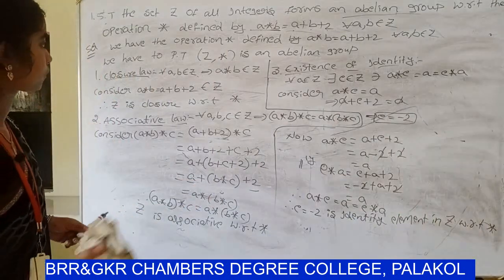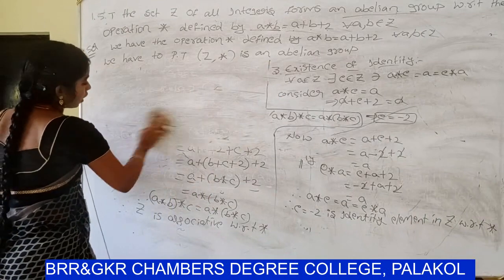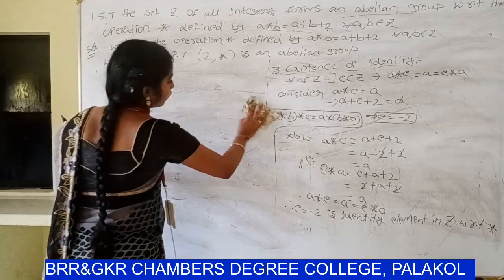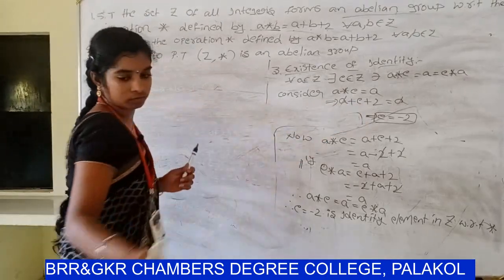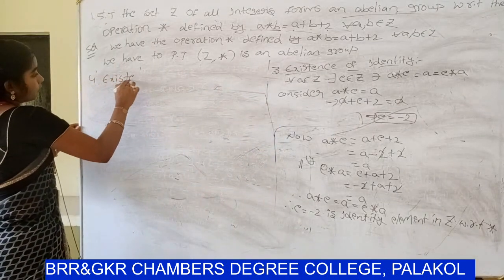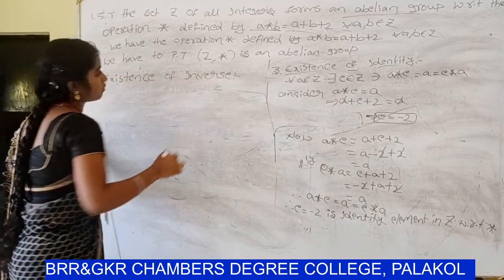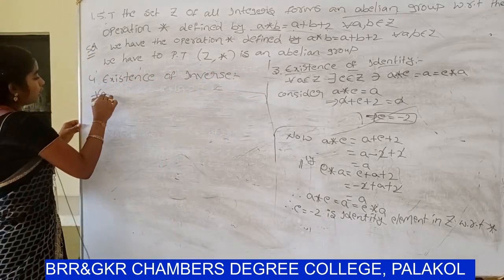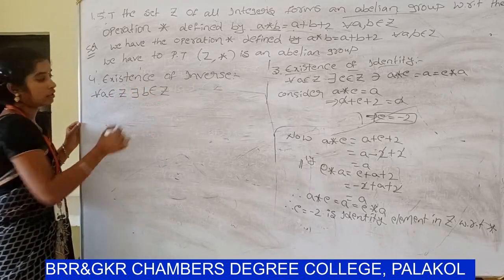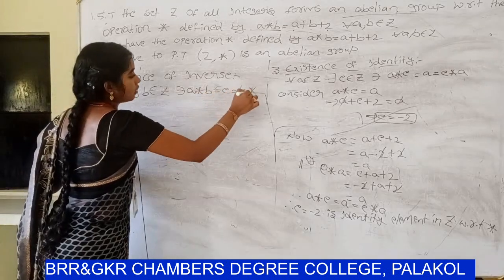So next, existence of inverse and commutative law. Fourth one, existence of inverse. Existence of inverse in general definition: for all a belongs to Z, there exists b belongs to Z such that a star b equals e equals b star a.